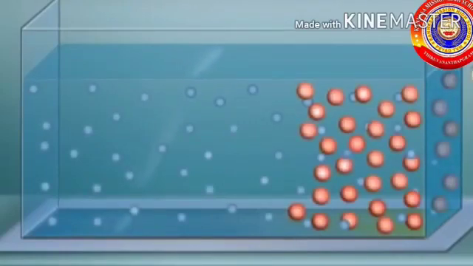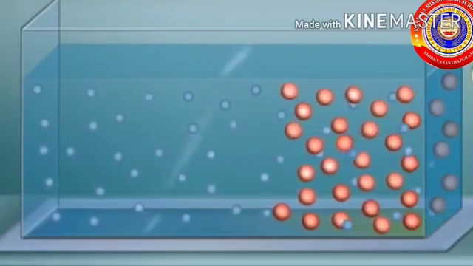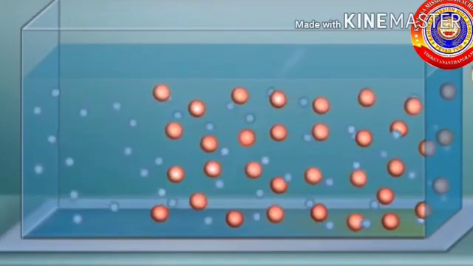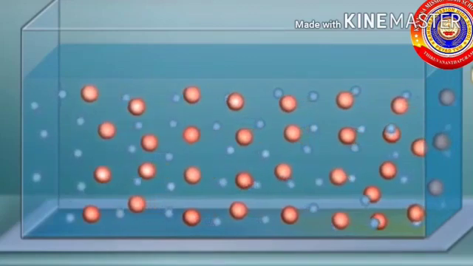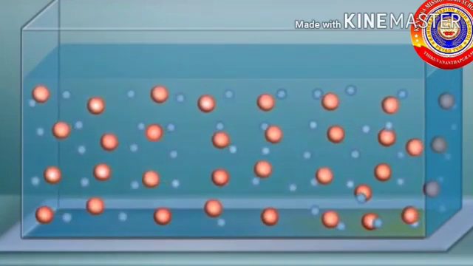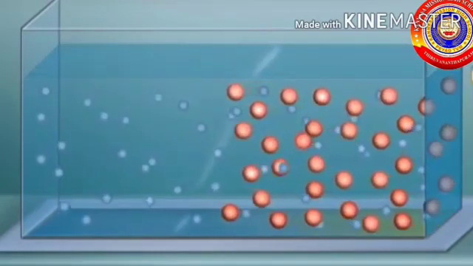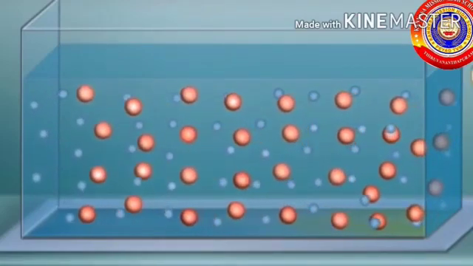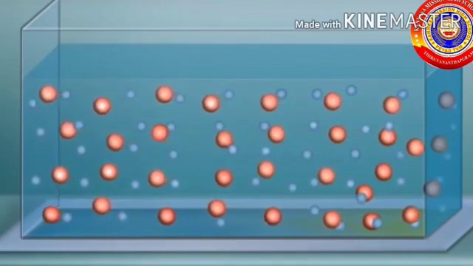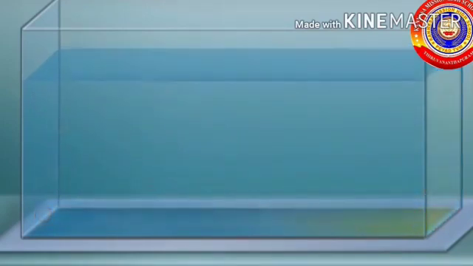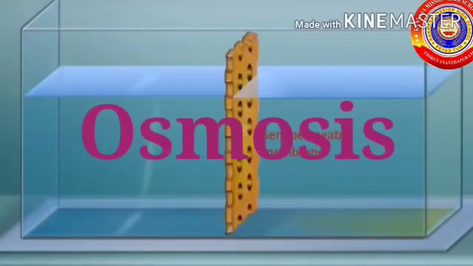The absorption of fatty acid and glycerol into the lacteal takes place by simple diffusion. Examples: spread of odor in the air, spread of ink in water. The diffusion of some molecules takes place with the help of protein molecules present in the cell membrane. This is called facilitated diffusion. For example, absorption of glucose, fructose, galactose and some amino acids in the blood capillaries takes place through this process.